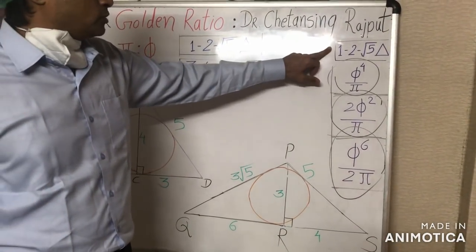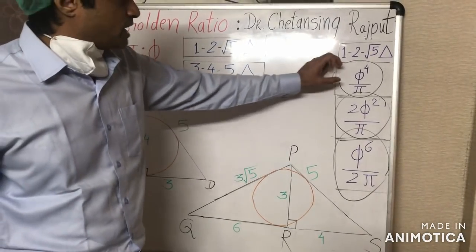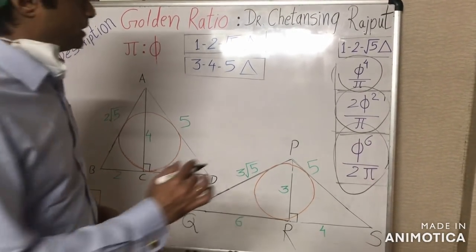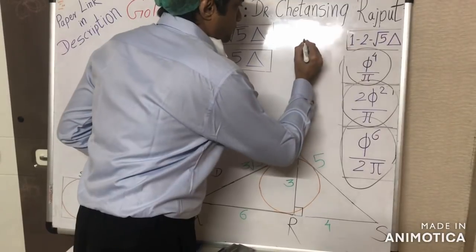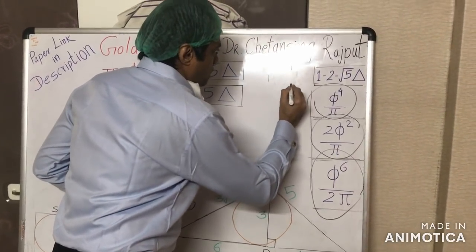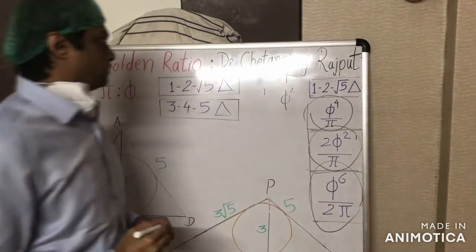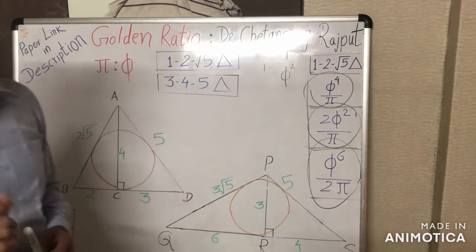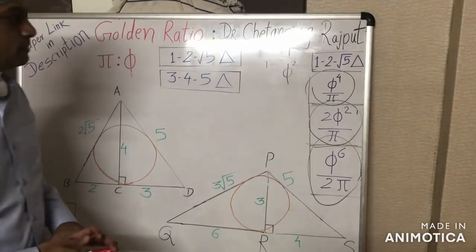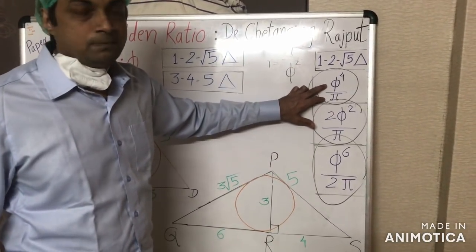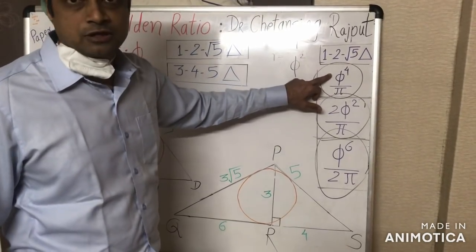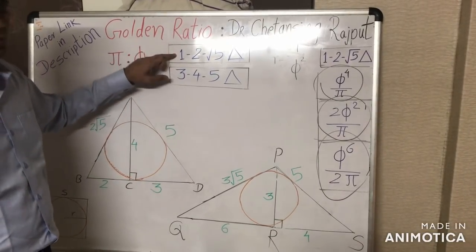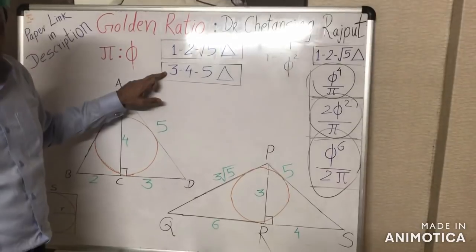So this 1 to root 5 triangle can be exploited to get the precise pi-phi correlation in terms of geometric ratio. And this is obvious because the inradius of this triangle is precisely equal to 1 upon phi square. So these ratios are obvious. But the more important thing is that similar correlations between pi and the golden ratio can also be derived from these couple of triangles, the 1 to root 5 triangle and the 3, 4, 5 triangle.